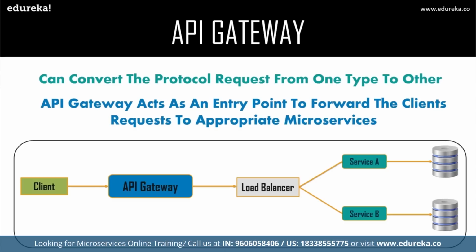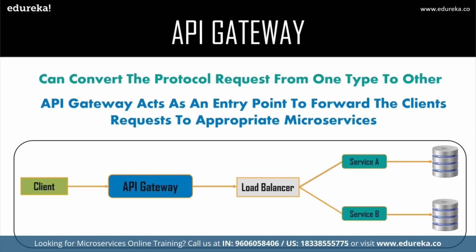So the API gateway, as I mentioned, is basically the entry point for all the microservices and can create fine-grained APIs for different types of clients, right? So maybe you have a client sending a specific request, or maybe client B sends a different kind of request, right? With the help of this particular pattern, you can create fine-grained APIs for all different kinds of clients and for the requests. Also, since developers are always concerned about how to handle multiple protocol requests, API gateways can convert the protocol request from one type to another type. Similarly, it can also offload the authentication responsibility of a specific microservice.